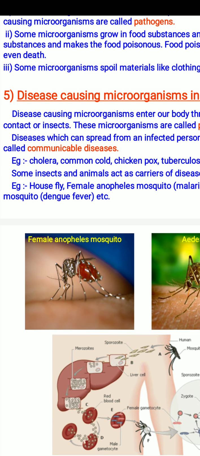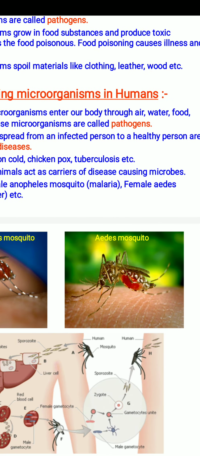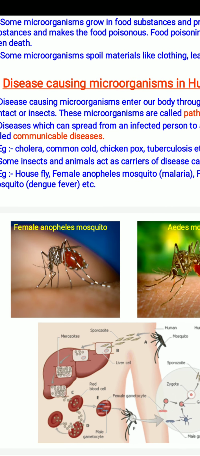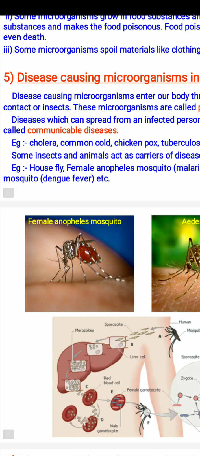Example: housefly, female Anopheles, female Aedes mosquito. They are causing various types of diseases in human beings. Actually, they are not the causing agent of the diseases, they only carry the pathogens. That's why they are carriers of the diseases.